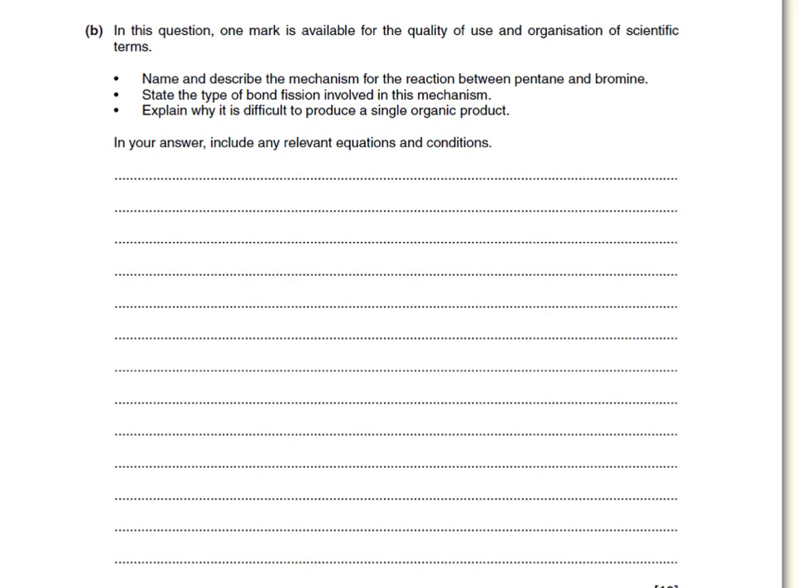In this essay type of question, it's very important to ensure that the three bullet-pointed items here are actually addressed individually. It's very easy for students to go off on a tangent and ignore what the original question was about. So here there are 3 bullet points, and the first one is naming and describing the mechanism for the reaction between pentane and bromine, which we'll address first.